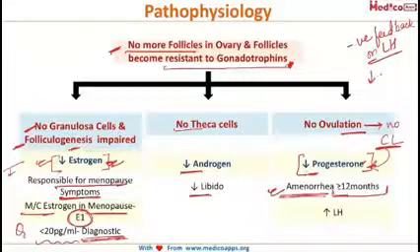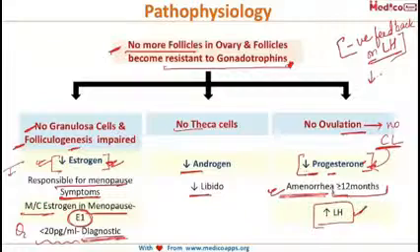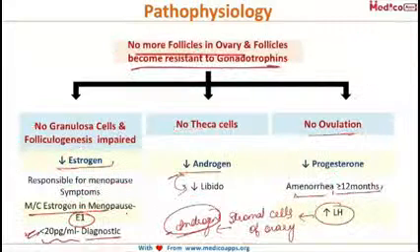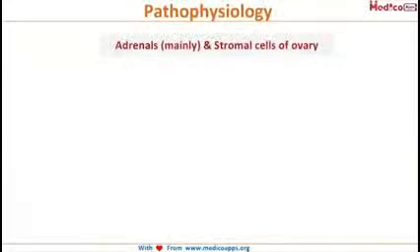Now we know that this progesterone has a negative feedback action on the LH. So if the levels of progesterone decrease, there will be loss of that negative feedback action on the LH, and thereby the levels of LH will increase. So in menopause, LH increases. Now this increased LH level stimulates the stromal cells of the ovary to release androgen. Now in postmenopausal females, the major source of the androgens is the adrenals, and they are also secreted from the stromal cells of the ovary.